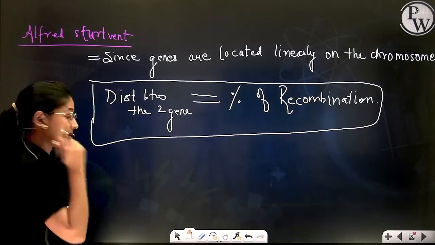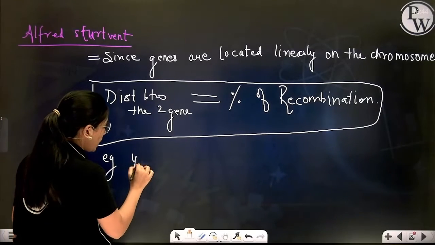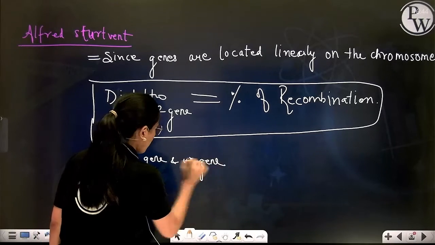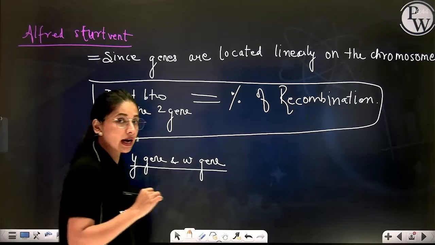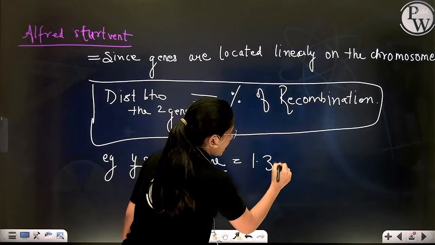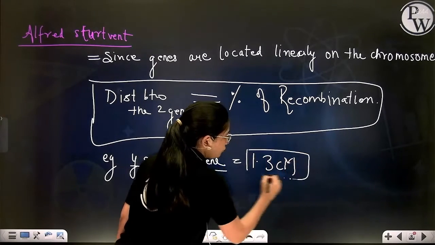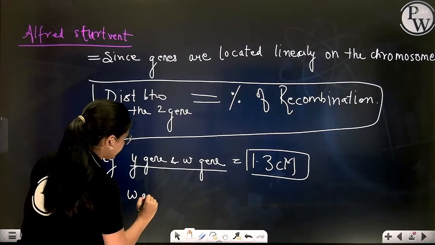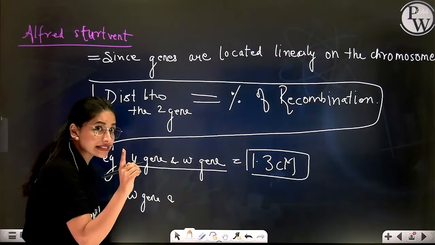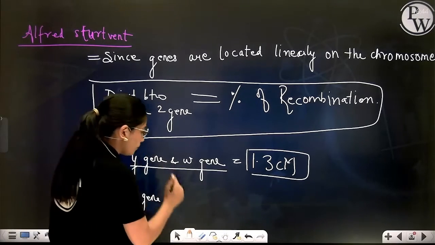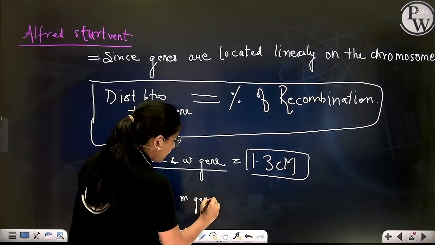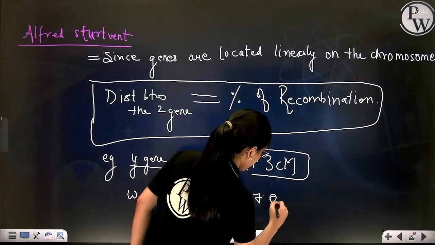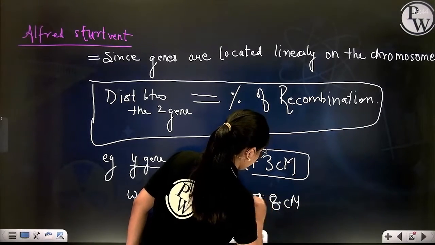Correct? That means, for example, the Y gene and W gene on the X chromosome of Drosophila are located 1.3 centimorgan far away. Now, the W gene, that is eye color, and the wing size gene on the same X chromosome, that is the M gene, are located 37.2 centimorgan apart.